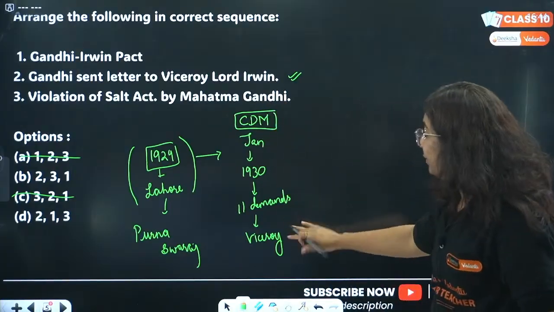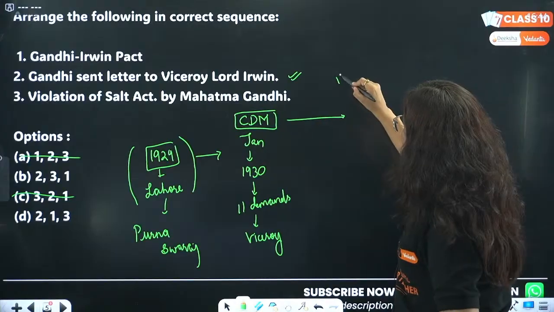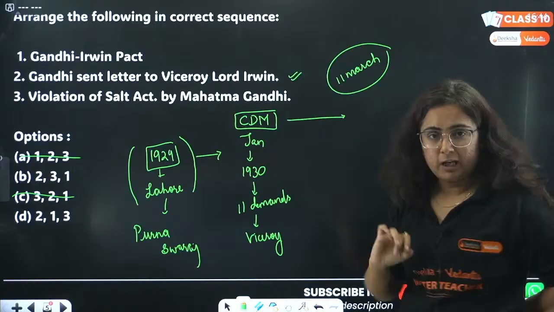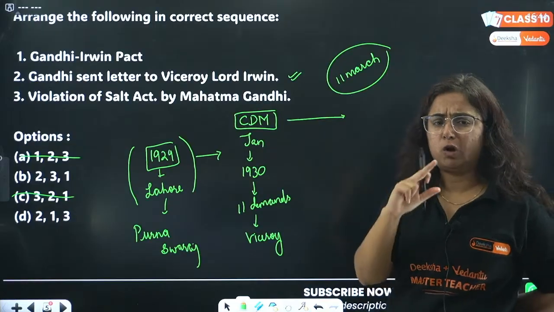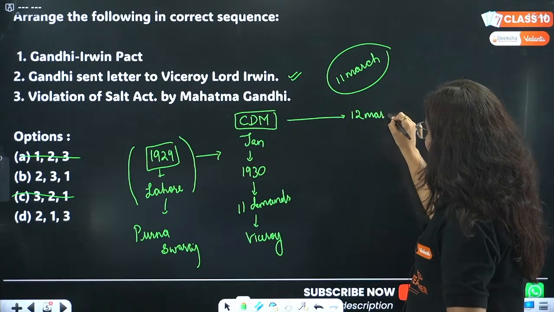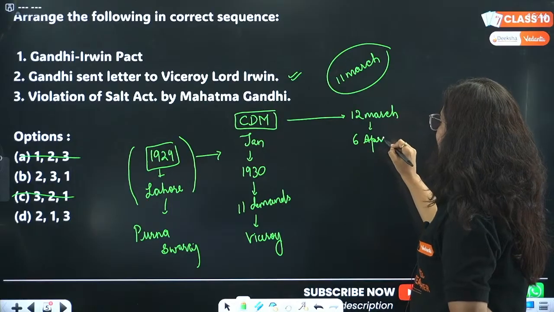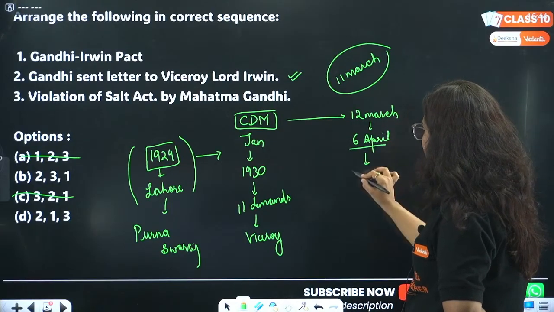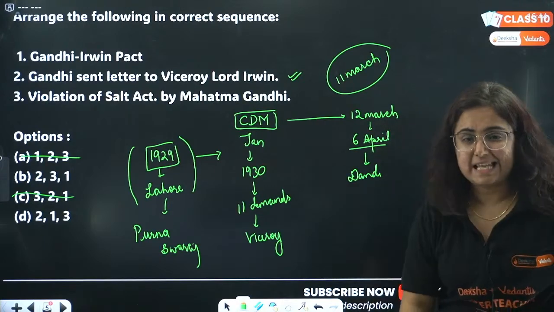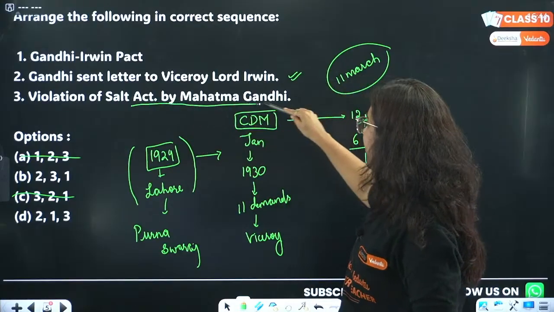What happened when the Viceroy was given the ultimatum that if you are not accepting my demands till 11th of March, then I will be launching the salt satyagraha. So on 12th of March, the salt satyagraha was launched by Gandhiji. On 6th of April, Gandhiji reached the Dandi coast and broke the salt law. Can you see any line regarding this? Yes, violation of salt law by Mahatma Gandhi.